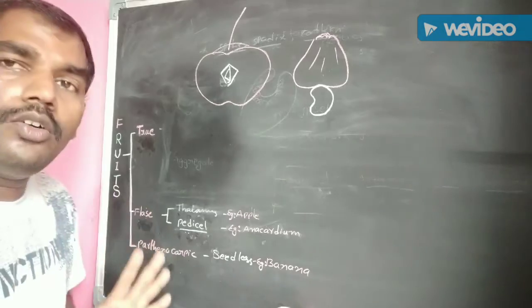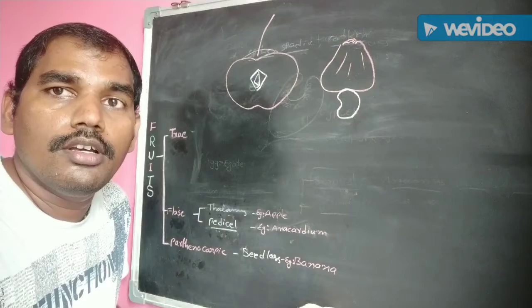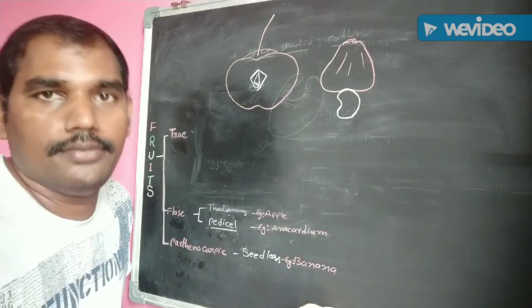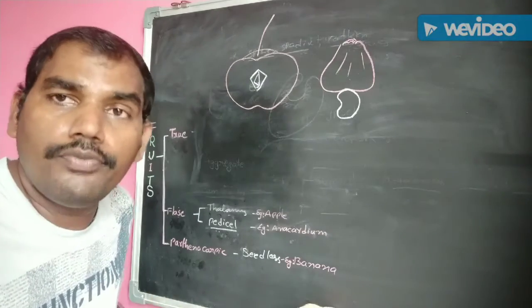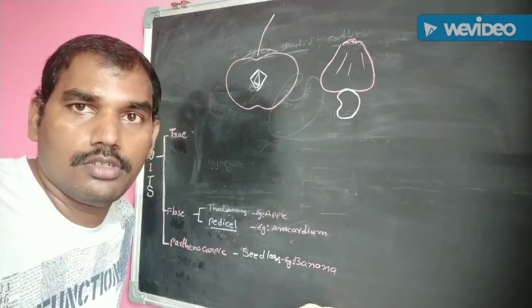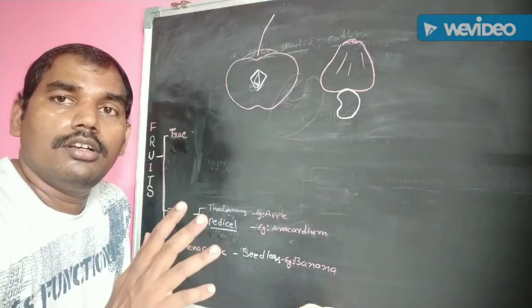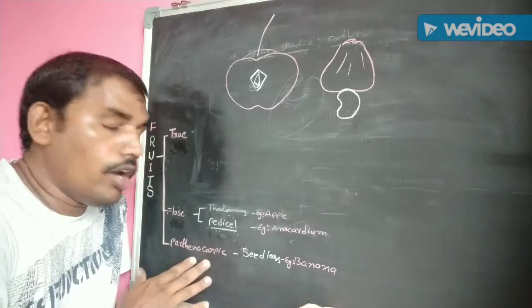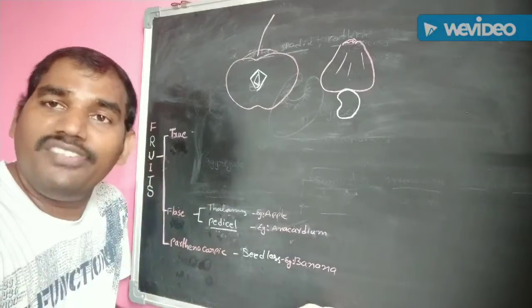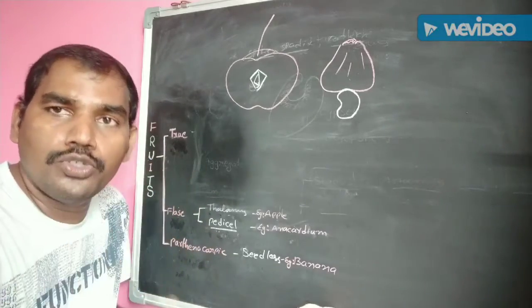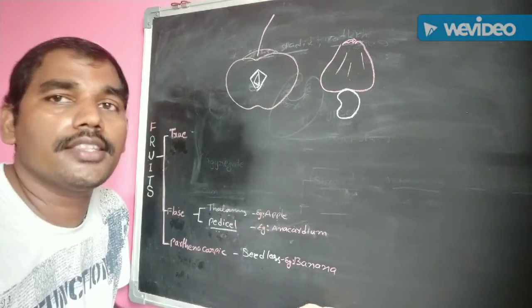Parthenocarpic fruit. Parthenocarpic fruit means the fruit is developed from an unfertilized ovary. Without fertilization, the ovary is converted into fruit. This type of fruit is known as parthenocarpic fruit. The ovules are not fertilized, so the ovules are not converted into seeds.